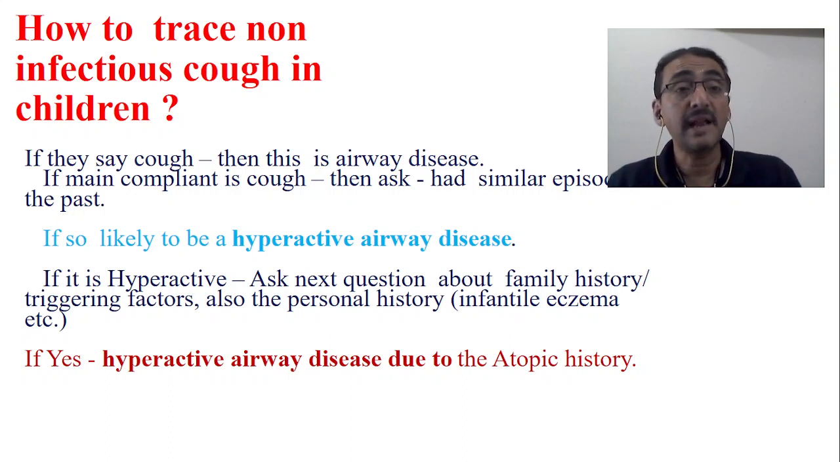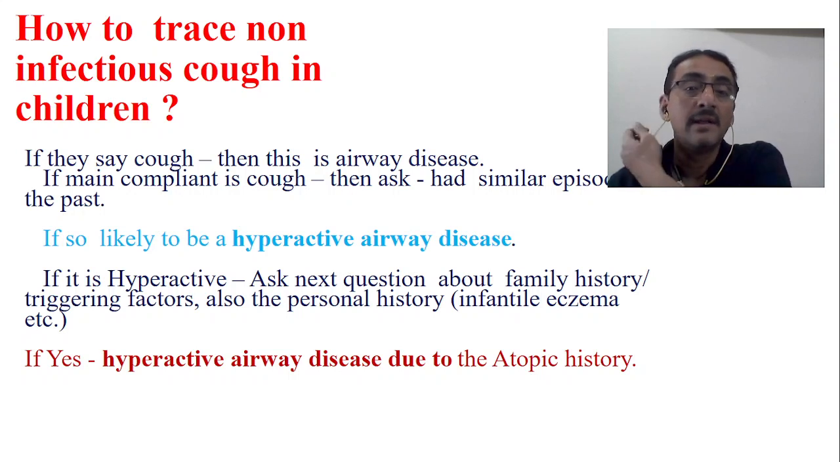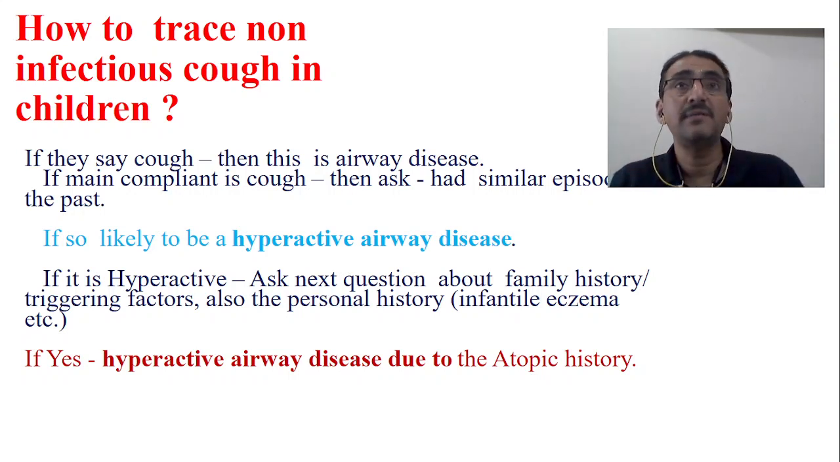If it is a hyperreactive airway disease, ask the next question about the family history. So you know that yes, this is definitely hyperreactive airway disease. Now ask the next question. What is that? Family history. Whether somebody in the family is suffering from such problems, or whether there are triggering factors in and around the home. Also ask the personal history, like infantile eczema, etc.